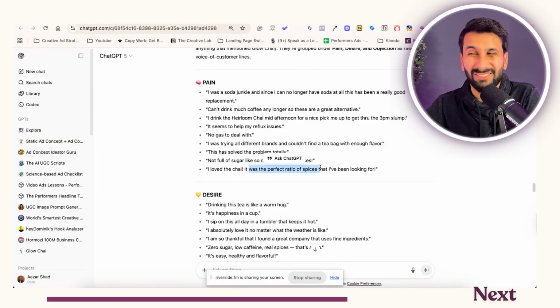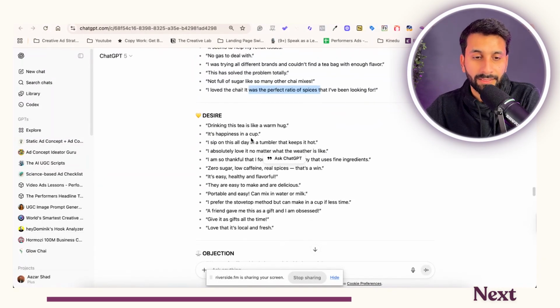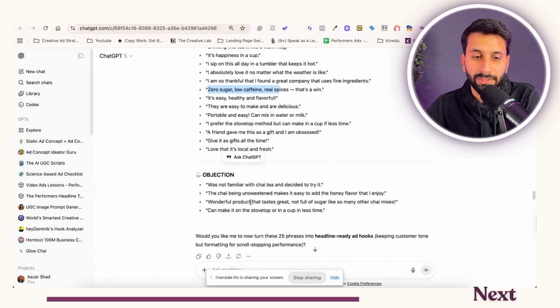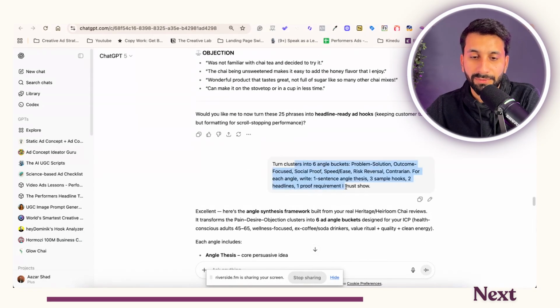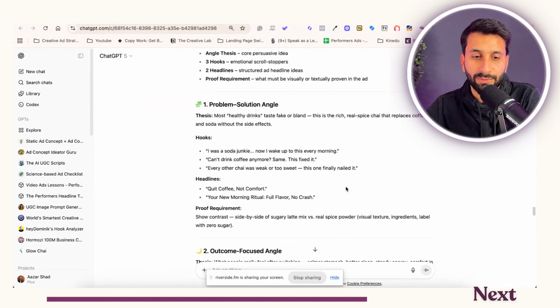It's a perfect ratio of spices. We've not tried that concept as well. Desire: drinking tea is like a warm hug. Zero sugar, low caffeine. We already talked about it. So we got a lot of them, and then we turned them into different buckets, right? And then here's what we found out.